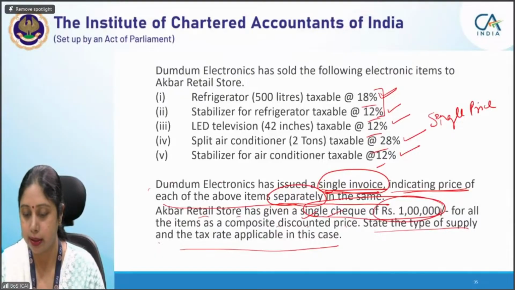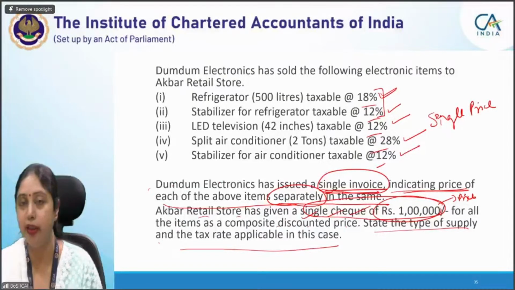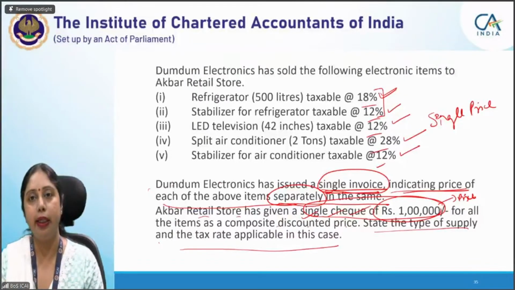So this is the payment method. This is not the price. Price was different for all the items. It was separately listed. The rate was also separately listed. And it has been paid through a single check. So payment method is irrelevant. Single price is relevant. Had it been so that all these electronic items had been given for a consolidated price of 5 lakh, suppose, then it would have become a mixed supply.